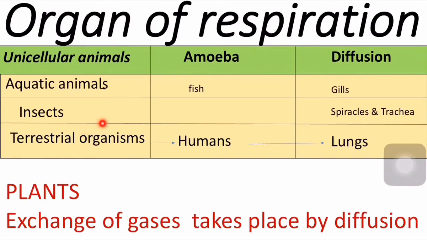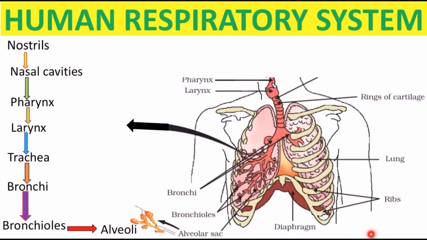Next is insects. The organs of respiration for insects are spiracles and trachea. For terrestrial organisms like human beings, the organ of respiration is lungs. In plants, exchange of gases takes place by diffusion. Now let us see the human respiratory system. Lungs are the respiratory organs in humans.